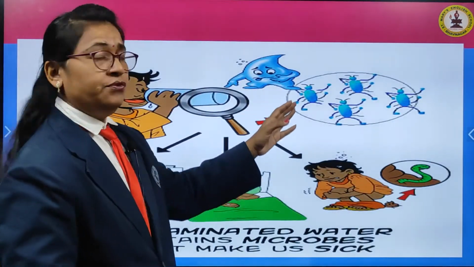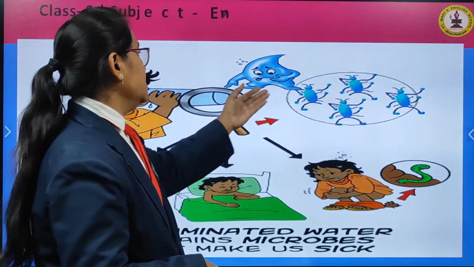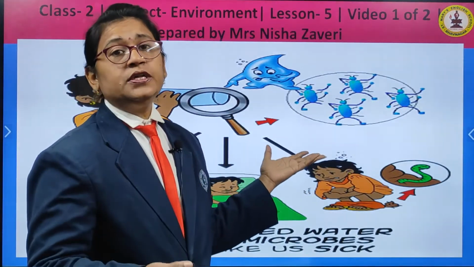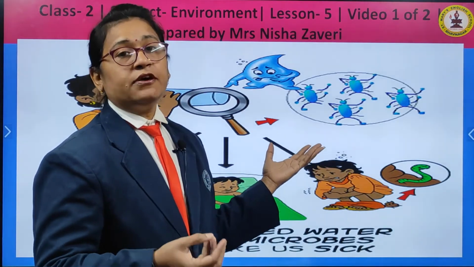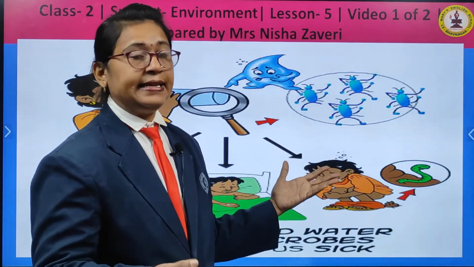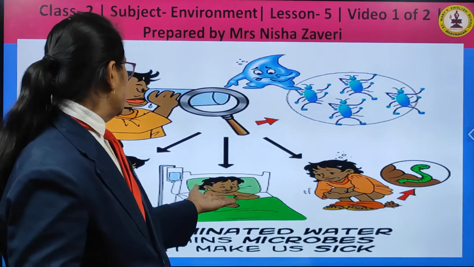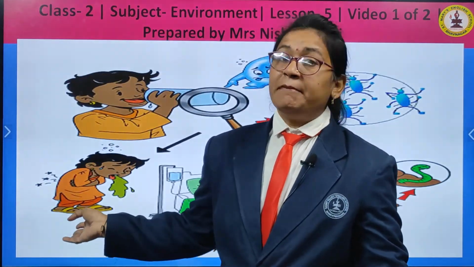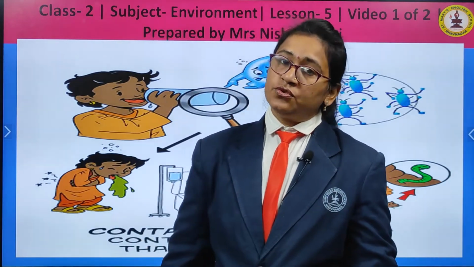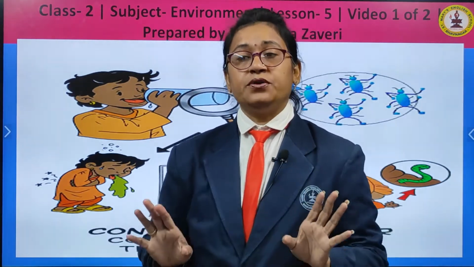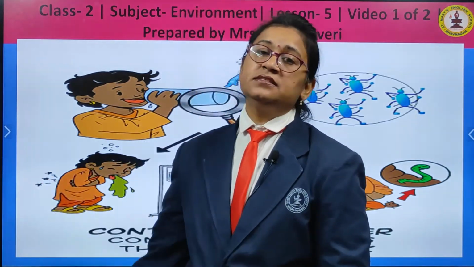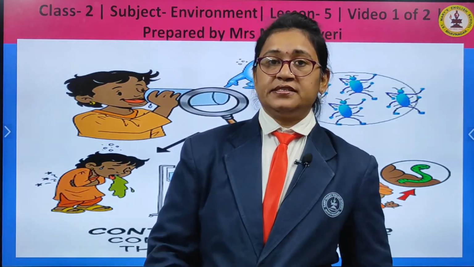So, children, if you have cholera or typhoid, if these germs attack you, you will not feel good. You will have fever, you will have vomiting, diarrhea and all, and you will fall sick. You can see the child suffering from the disease by drinking polluted water. So, we should see that we do not pollute water, we do not throw waste or any such things in the water and make the water polluted, which affects our health.